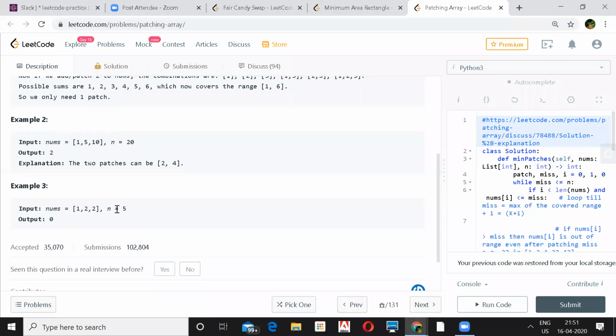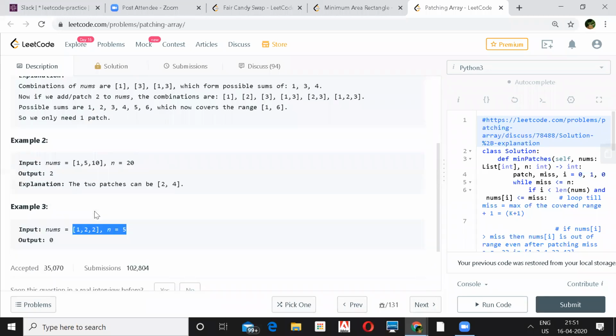So 2 patches are required for doing this. And here you don't need any patches because already you have a sum of 5. I mean, you can generate sum of 4, sum of 3, 2, 1. 1 to 5, all the sums you can generate from here. Yeah. Any queries in the question?